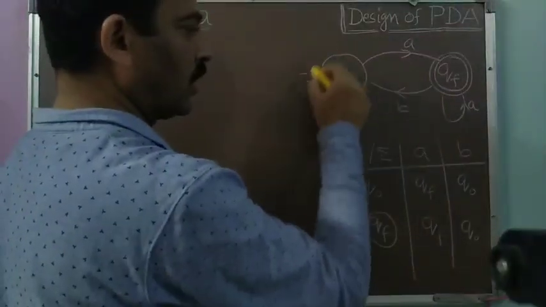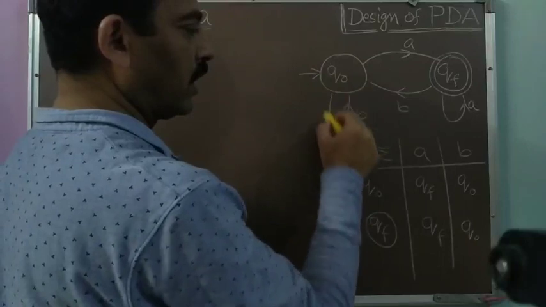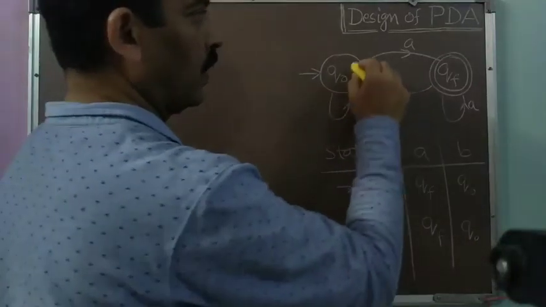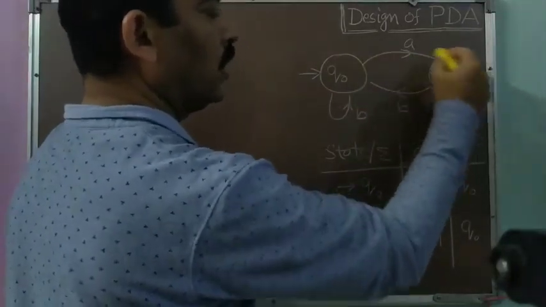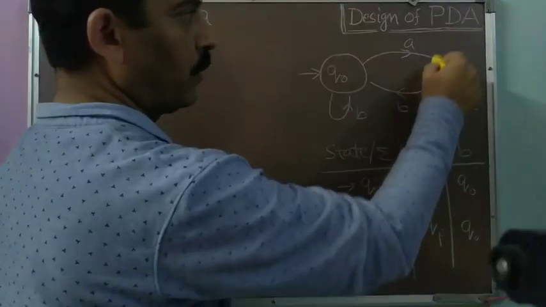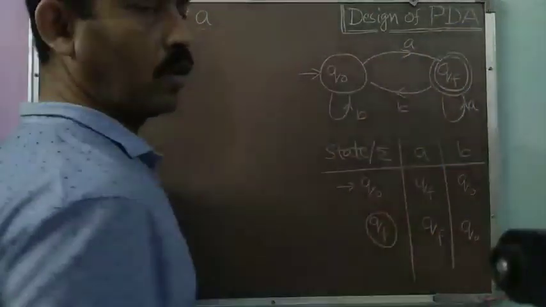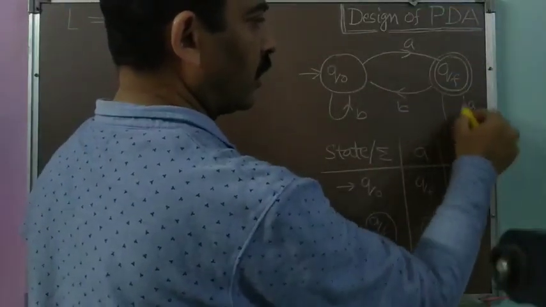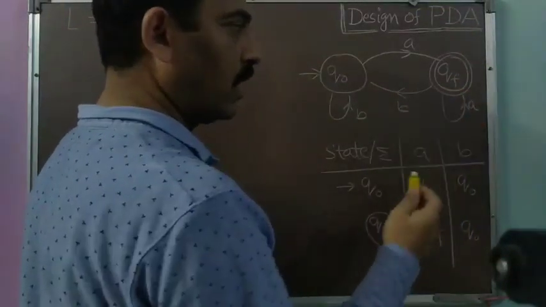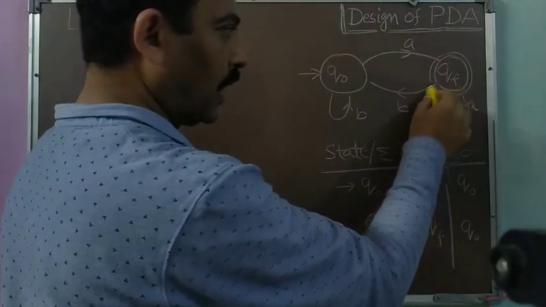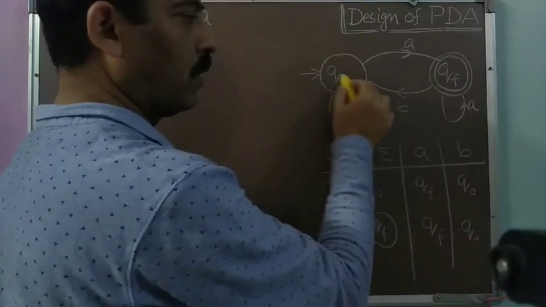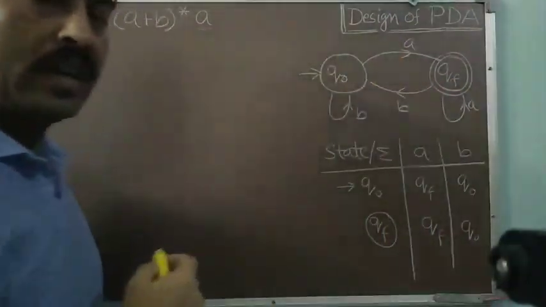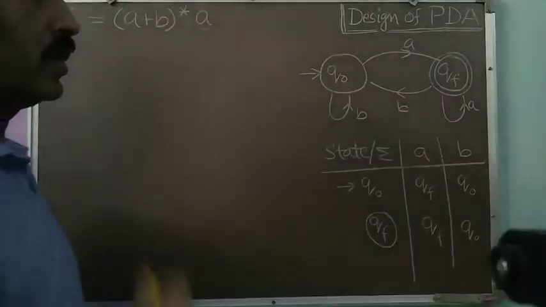If we are in the Q0 state reading a B, we will remain here. And if we are reading an A, then we will move to the QF final state, so that if my word ends here, it will always be ending in a final state. And if I am in the final state reading an A, I will remain here. And if I am reading a B, I will move away from this final state and come to this Q0. So in this manner, this is my FA corresponding to this language.